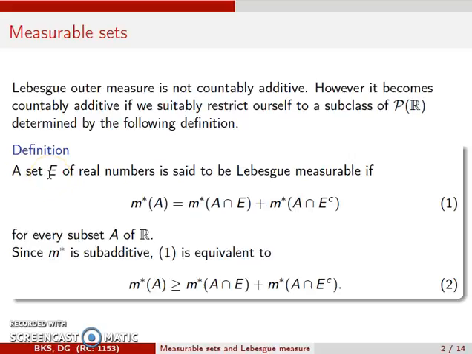A set E of real numbers is called Lebesgue measurable if the outer measure of A is equal to the outer measure of A intersection E plus the outer measure of A intersection E complement for every subset A of R. However, in view of subadditivity of outer measure, the inequality m star A is less than or equal to m star A intersection E plus m star A intersection E complement is always true. Therefore, it is enough if we establish m star A is greater than or equal to m star A intersection E plus m star A intersection E complement for measurability of E.